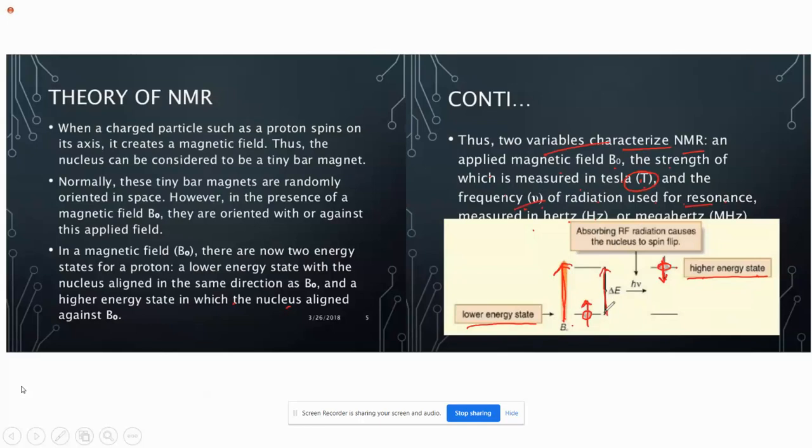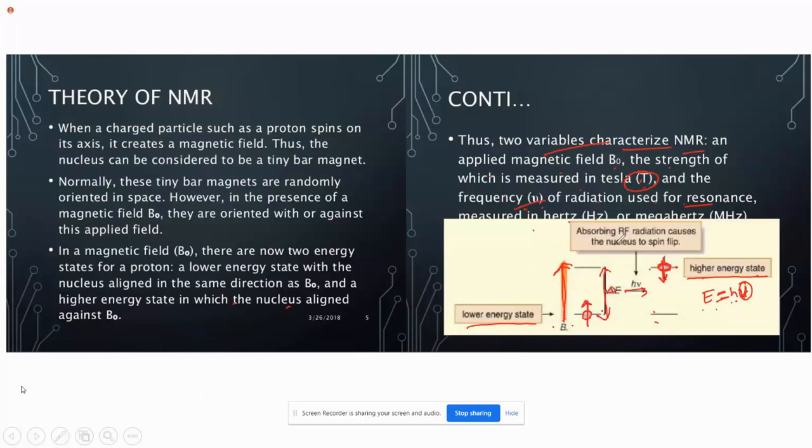This energy difference is delta E between the higher and lower energy states. And you know that according to Einstein's equation, E equals h nu. When there is any energy difference between energy states, it will radiate some frequency. That frequency is given by nu, and the energy difference is the product of Planck's constant and the frequency. So E equals h nu.